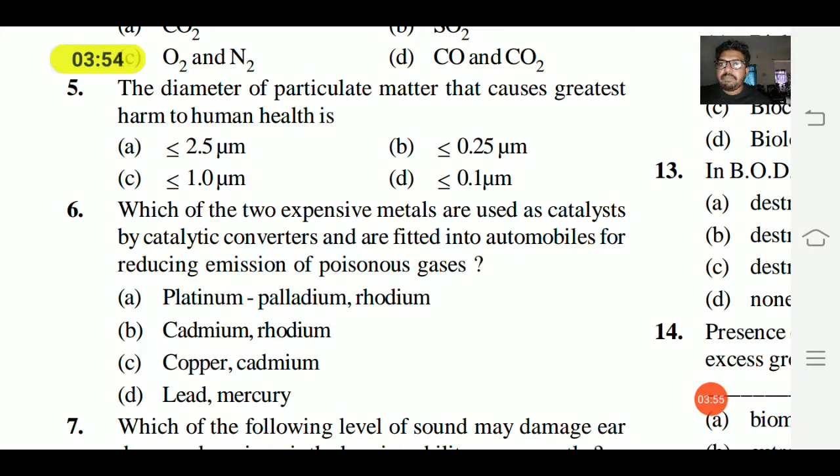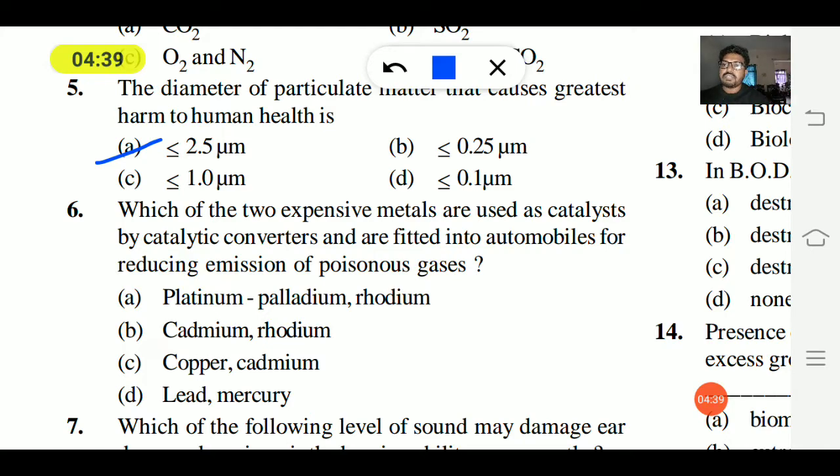Fifth question: the diameter of particulate matter that causes the greatest harm to human health is? Option A, less than or equal to 2 micrometers. Option B, less than or equal to 0.25 micrometers. Option C, less than or equal to 1 micrometer. Option D, less than or equal to 0.1 micrometers. So option A is the right answer. That is the diameter of particulates which causes the greatest harm to human health.